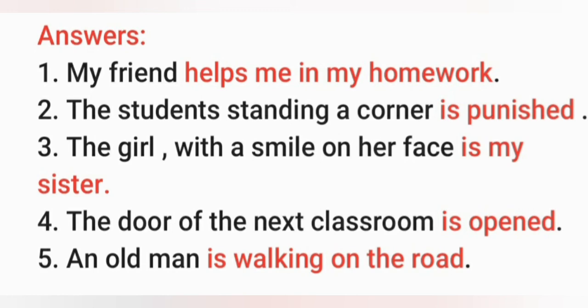Next, the door of the next classroom is opened. Next, an old man is walking on the road. Here, students, I have mentioned some predicates as I like, and you can write according to your choice, but they should be appropriate, they should be meaningful.